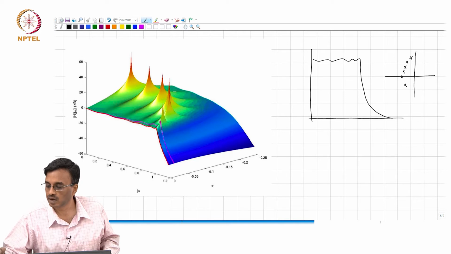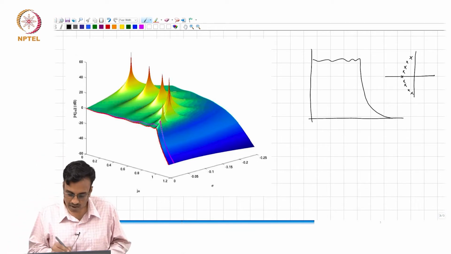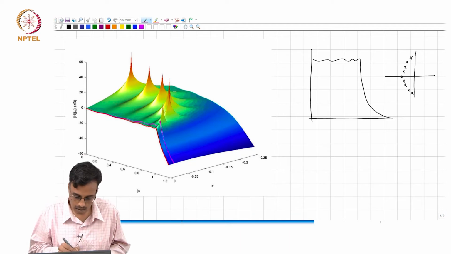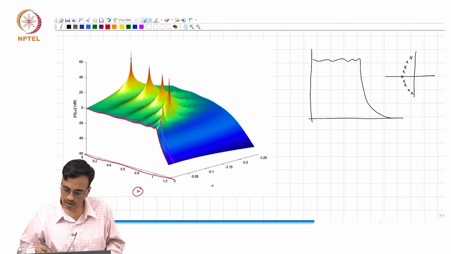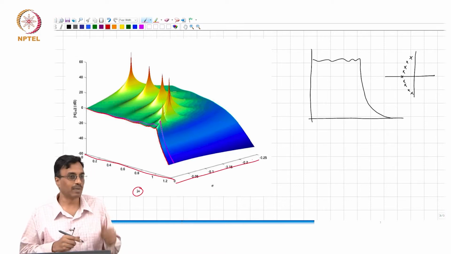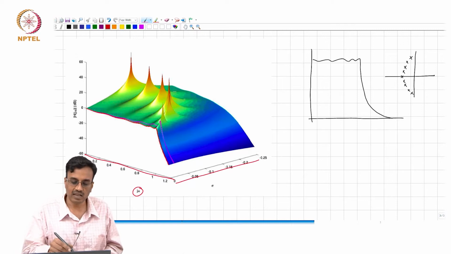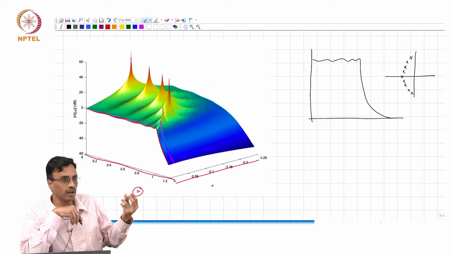So basically there are a whole bunch of poles like this. That is what is going to give you that brick wall. This is the j omega axis, okay, and this is the negative sigma axis, right, and this is the 3D plot which corresponds to the magnitude response.